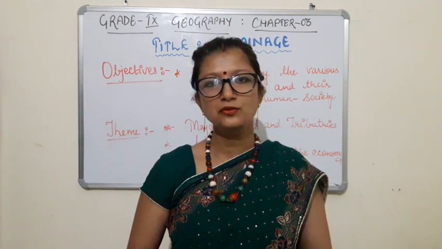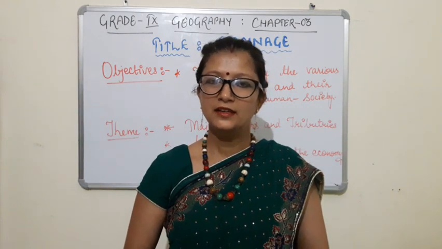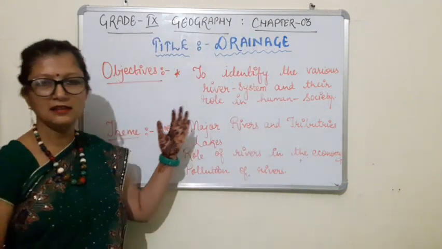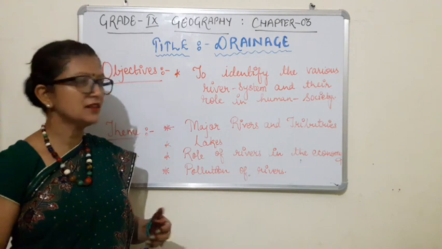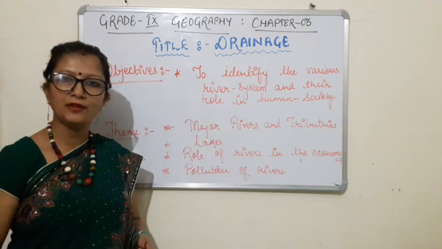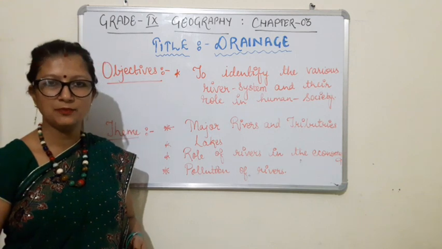Welcome back. Let's begin a new chapter in geography, chapter 3, drainage. Let us see what the objectives of this chapter are. Basically in this chapter we are going to understand various types of river systems, along with the role of river systems in human society.